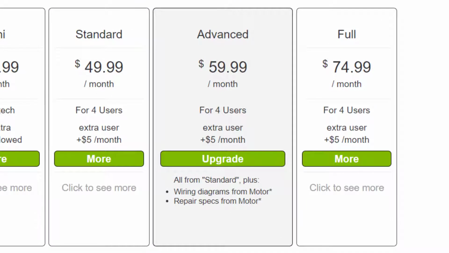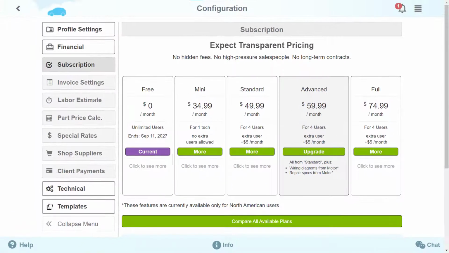This package includes all functions from the previous packages, plus additional functions such as OEM wiring diagram from motor, OEM repair specs from motor. The OEM, original equipment manufacturer, means that you will have access to the data from the original vehicle's manufacturers. Important notice: only those users who reside in North America can access the additions.